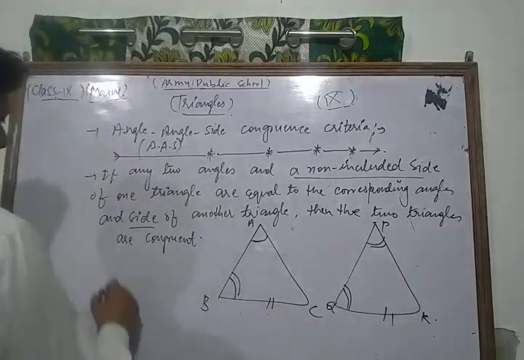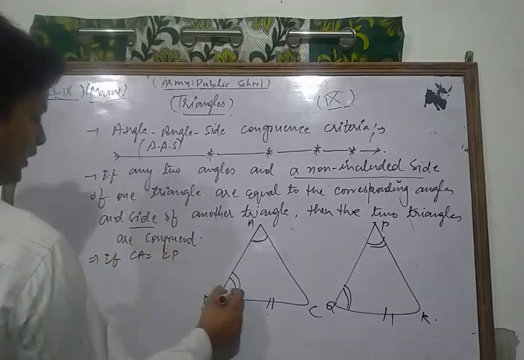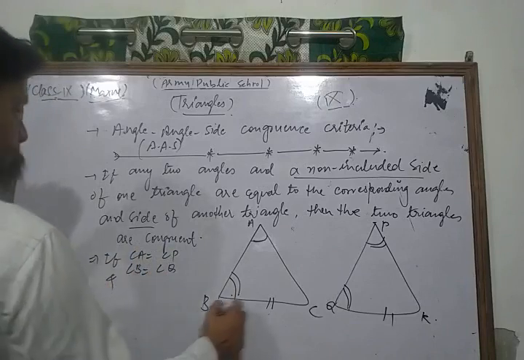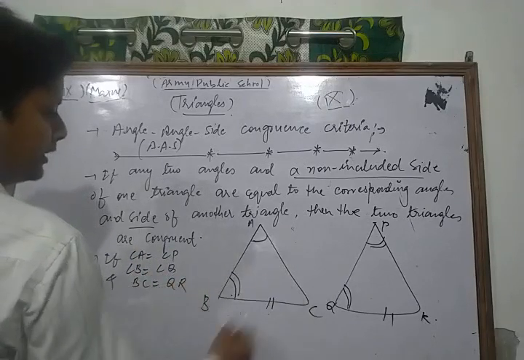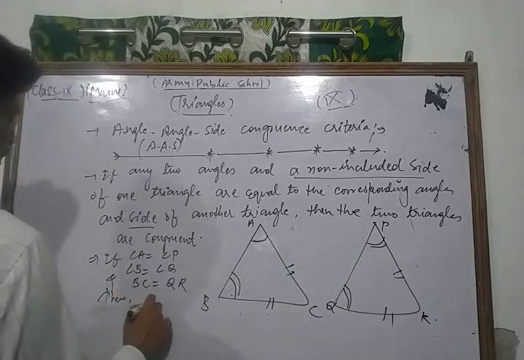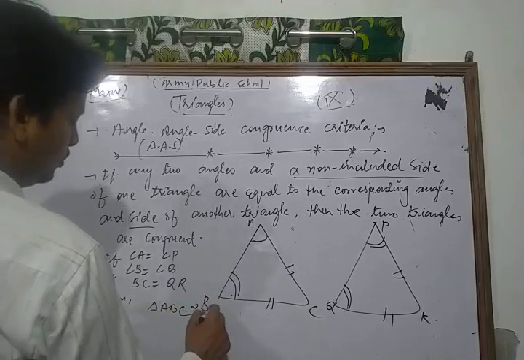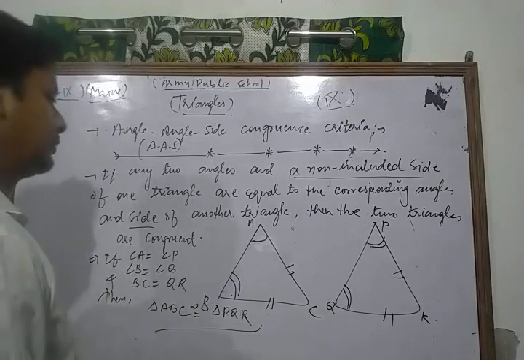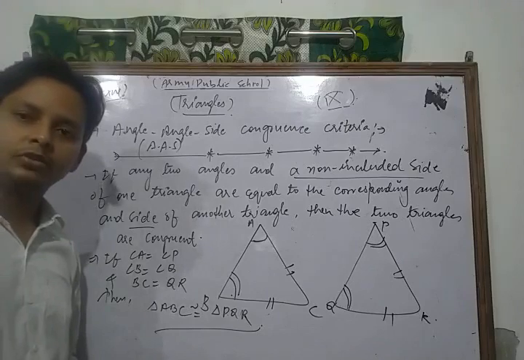So here, if angle A is equal to angle P, angle B is equal to angle Q, and side BC is equal to side QR, any non-included side being AC or PR, then triangle ABC is congruent to triangle PQR. So this is the concept of AAS, the angle angle side congruence criterion.